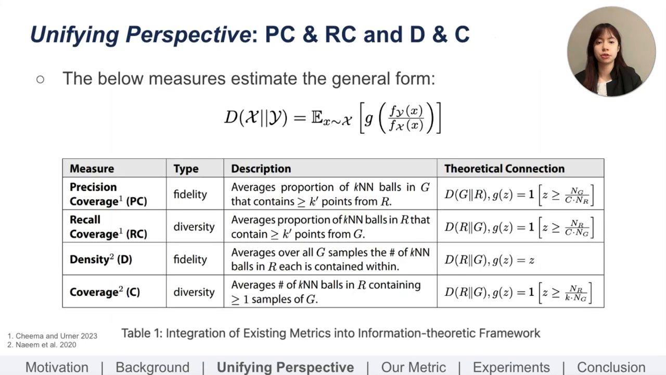One of our contributions is integrating existing metrics into an information theoretic framework, allowing for easier interpretation and motivation for our metric, which we talk about in the next slide. We utilize the KNN ball point ratio method from Naeem et al., alluded to earlier, for our derivations, with more details in the paper. We integrate two metrics, precision and recall constituting one, and density and coverage constituting another. Both metrics aim to quantify fidelity and diversity separately. We derive theoretical forms for all, and note they estimate the general divergence form of the divergence of X from Y equal to the expected value of values drawn from X of the function g of the probability density ratio f_Y over f_X.